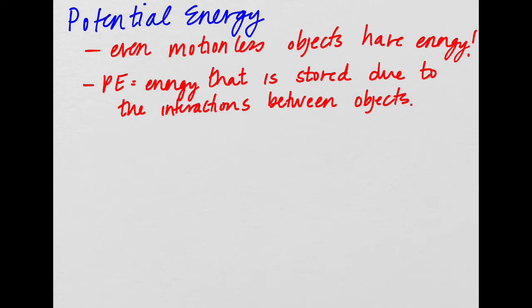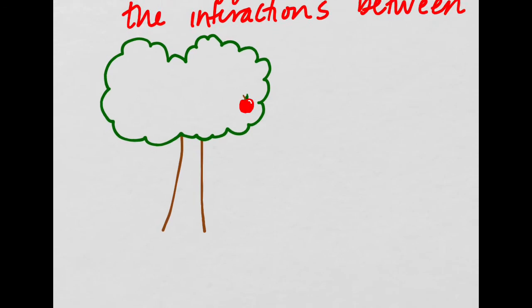So let's draw that. All right, so here we have our apple and our tree. So the apple here has potential energy. The reason that the apple has potential energy is because of the gravitational attraction between the Earth and the apple.